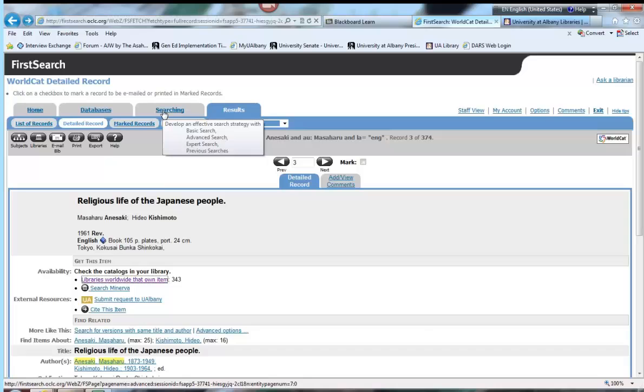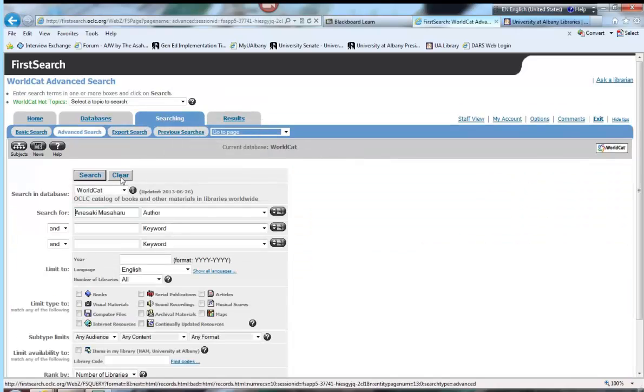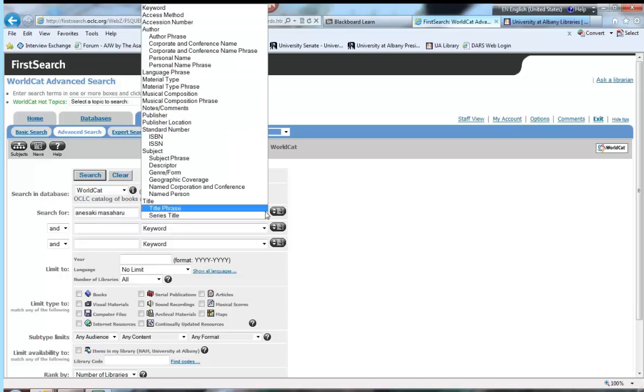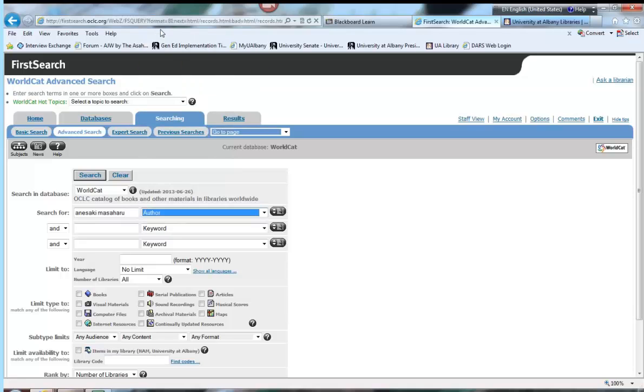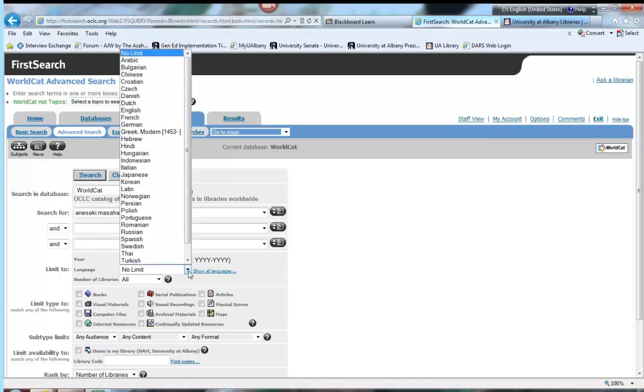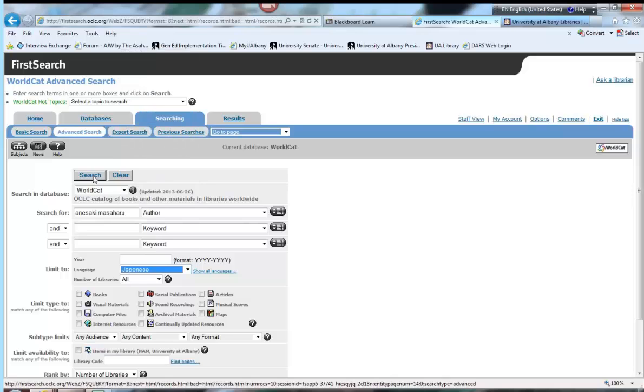Let me show you one more thing. I'm going to clear this and start again. I'm going to look for things by Anazaki. By the way, you can also search using Japanese in the WorldCat system. I'm going to look for materials by Anazaki, and I'm going to limit it to materials in Japanese.